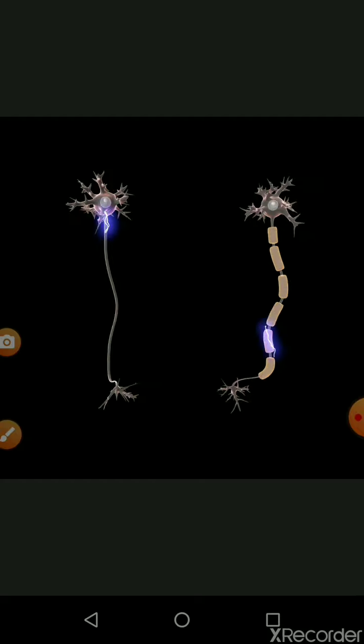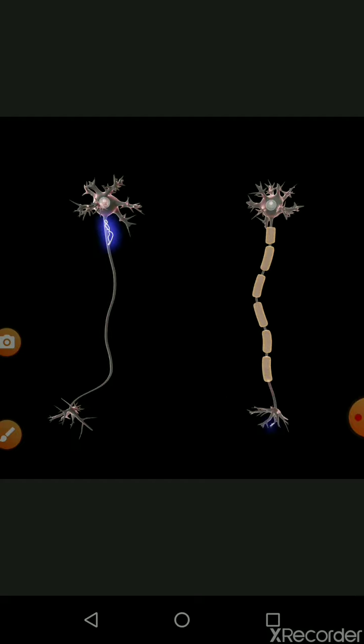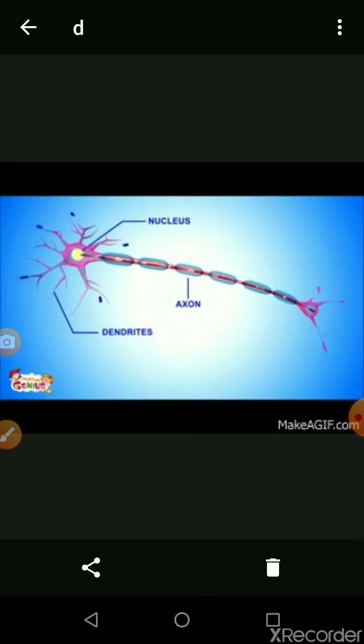The first diagram and the second diagram show very clearly how the signal is transmitted from one neuron to another neuron. Then there is another full view in 3D, showing the entry and the exit of the signal. On the dendron side they have given the entry signal, and on the axon side they have given the exit signal. From the entry, the dendron receives the signal, and the signal is loaded into the cyton, and from the cyton itself it is passed on to the axon.